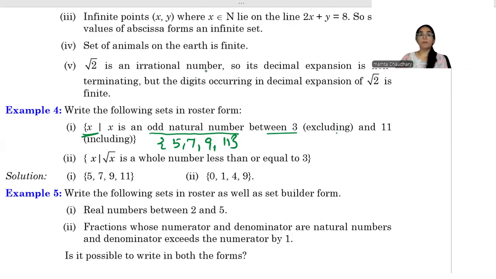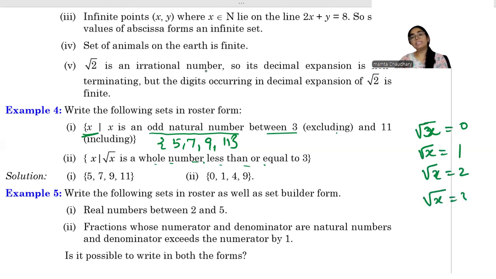Okay, next, x, where root x is a whole number less than or equal to 3. It means root x can be 0, it can be 1, it can be 2, and it can be 3.